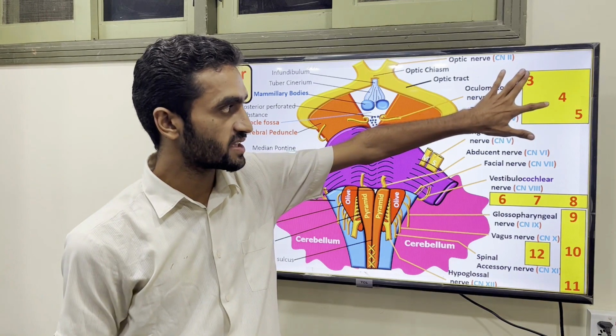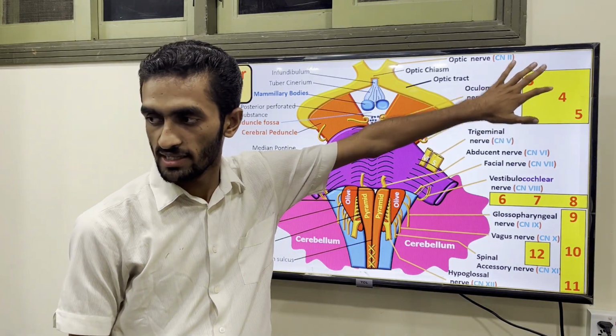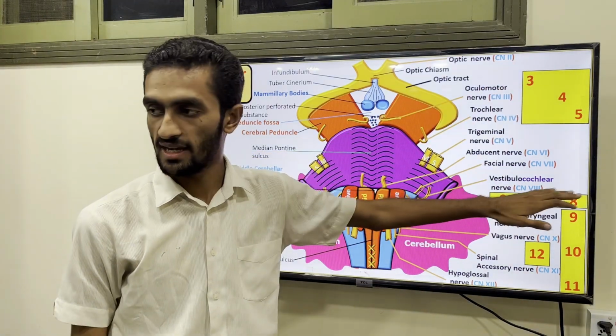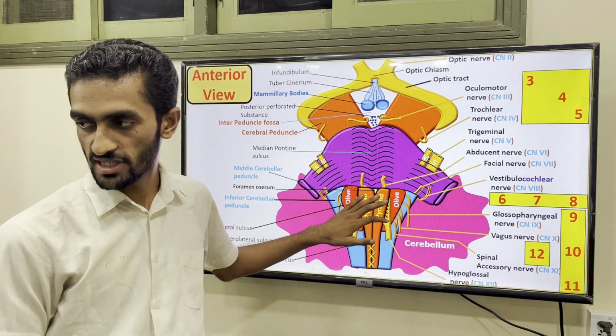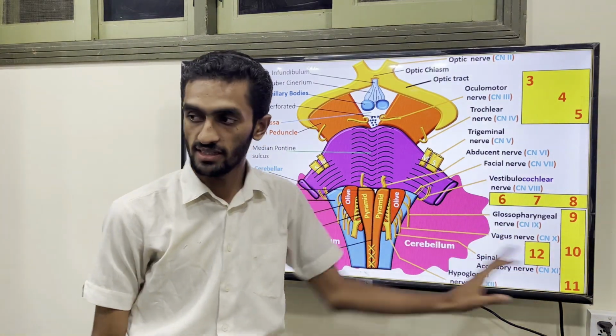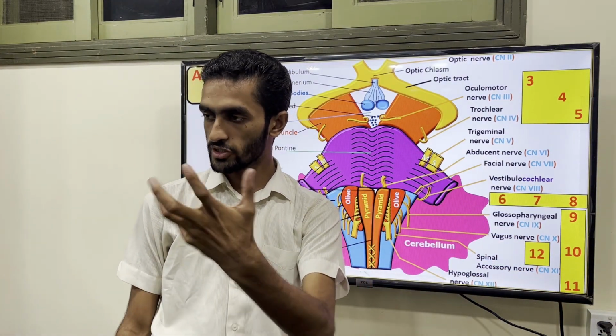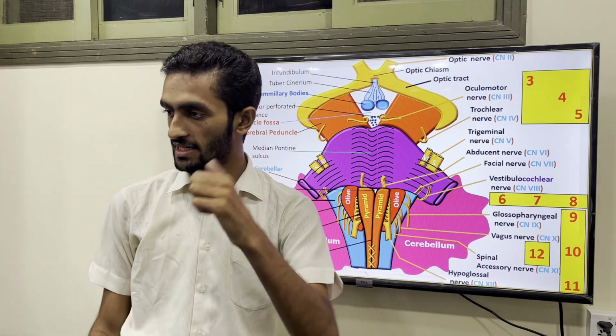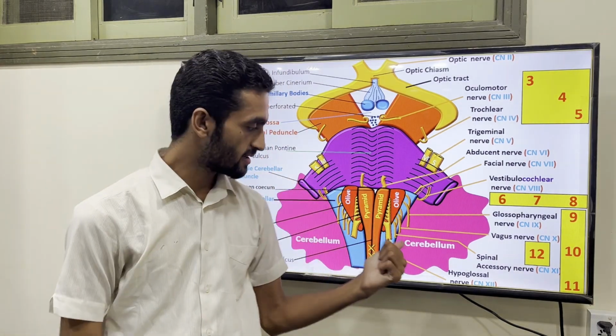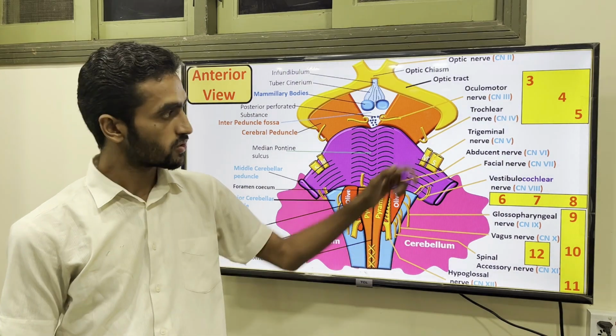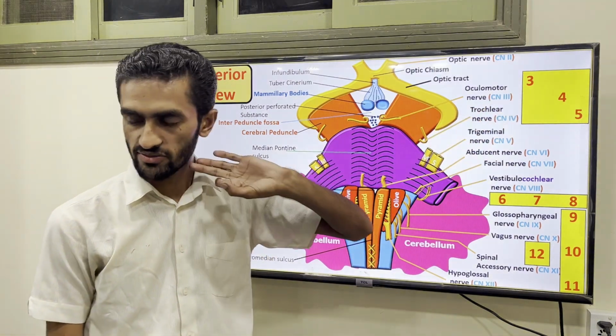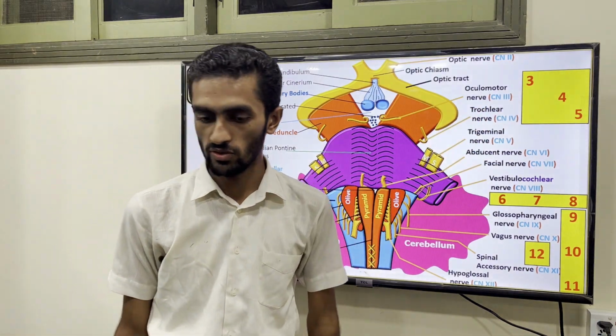So easier: the 3rd, 4th, and 5th are in the midbrain, and the 6th, 7th, and 8th are at the junction of the pons and medulla, and the 9th, 10th, and 11th are present posterolaterally. The 12th is present medially. Practice one time this easier way, so you never forget.